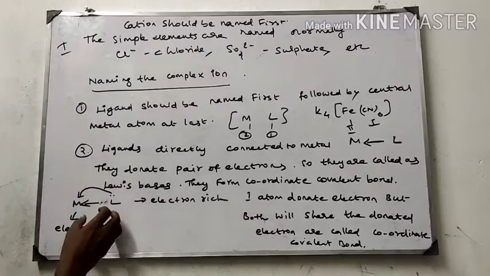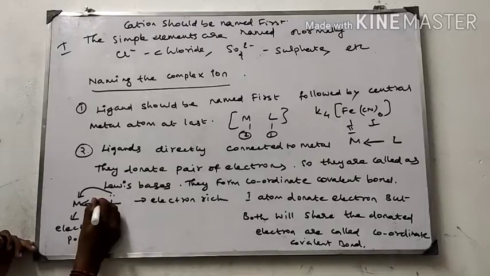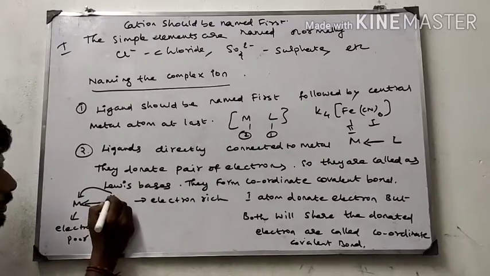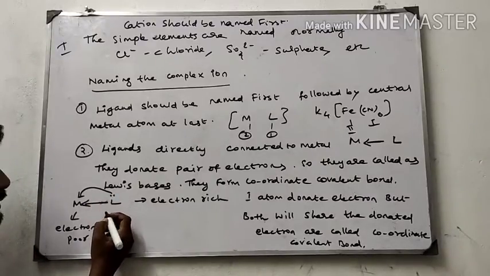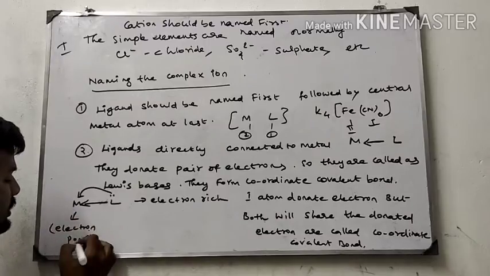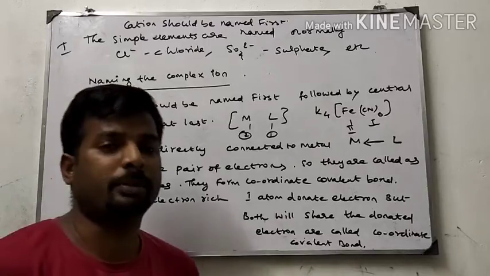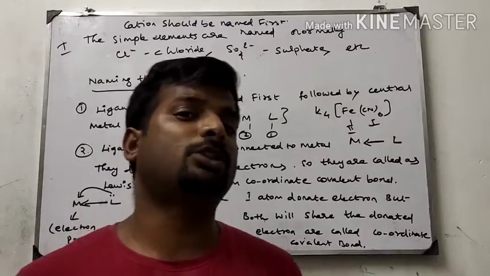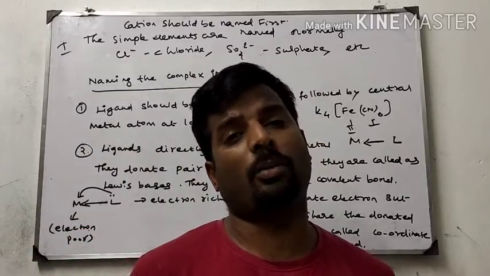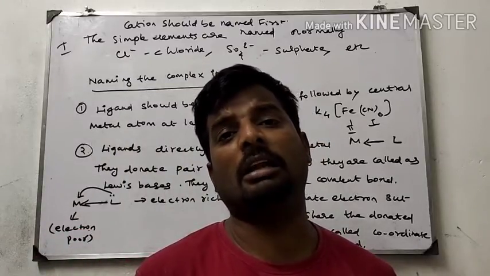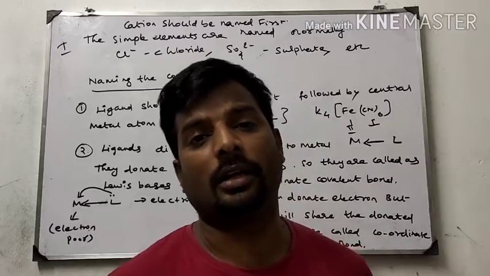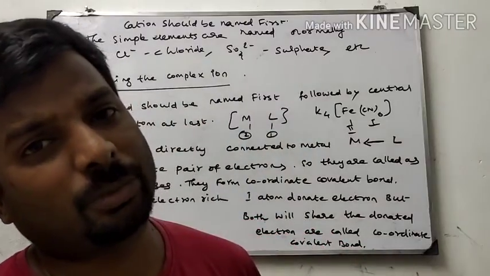See, metal and ligand are bonded in a coordination system, where the ligand is an electron rich species and the metal is always an electron poor species, because the metal has already lost electrons and is electropositive. So the metal is an electron seeking species and the ligand is an electron rich species.